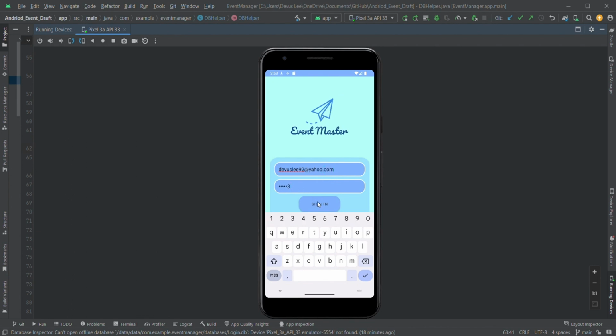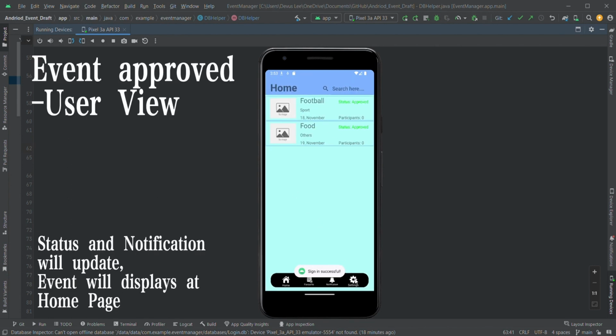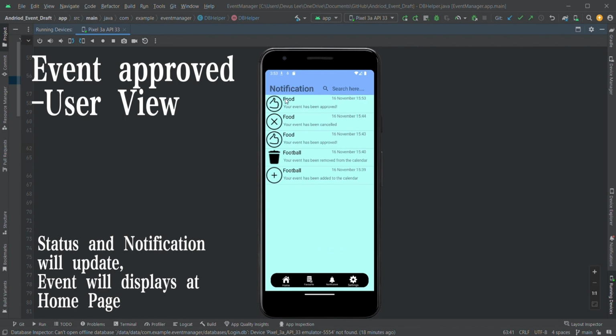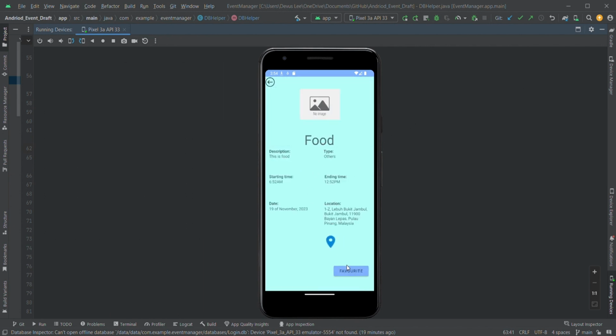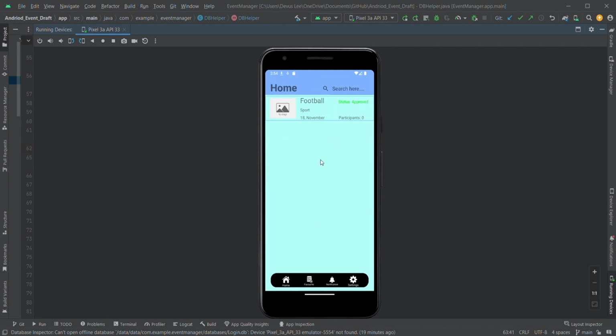From here you can see that our event has been approved. Food has been approved. And in the notification bar it says food, your event has been approved. So you can now see it in the home page. From there you can click onto it and you can do the same thing. You can favorite it and it will show up in this list.